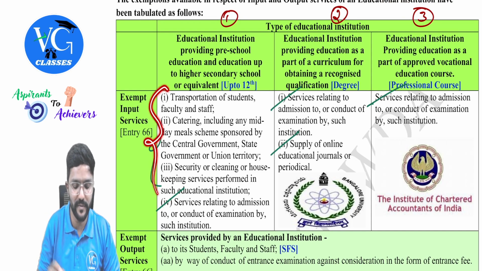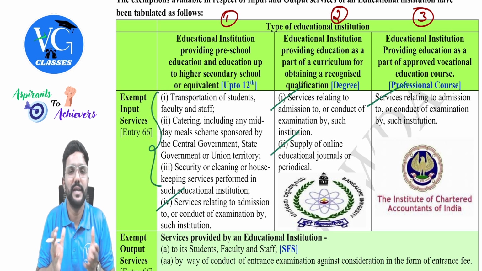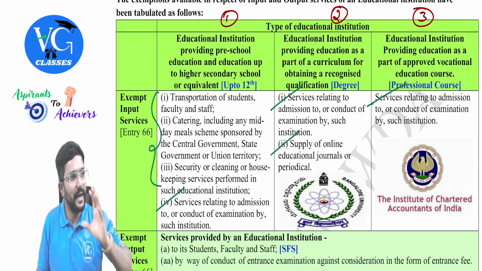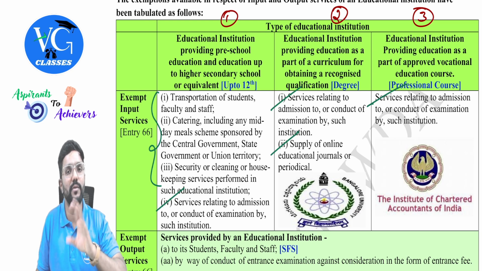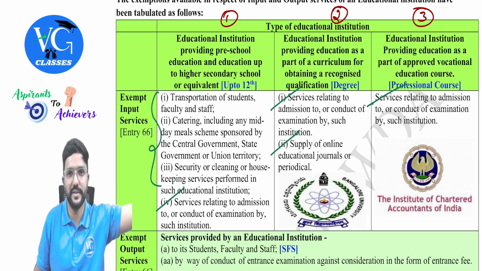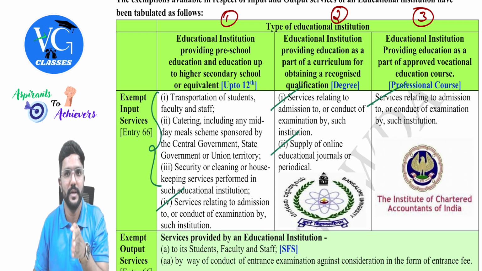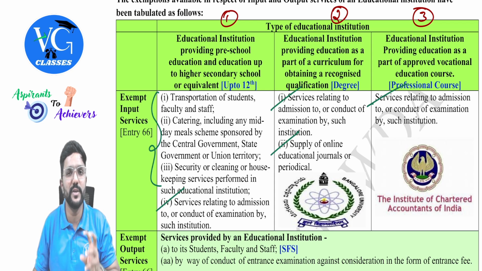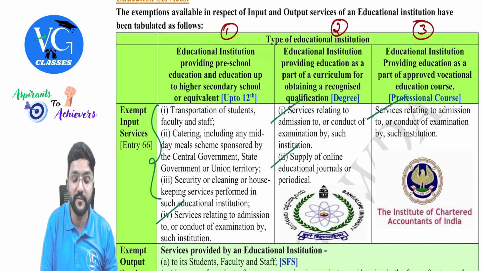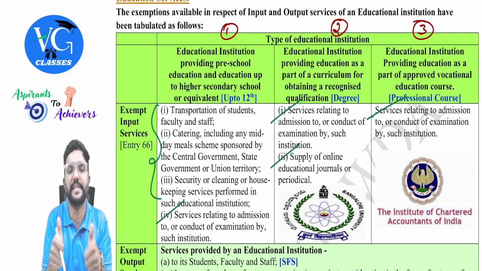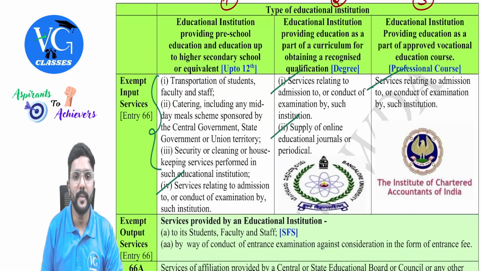Okay, which are those three? We will see. Transportation of students, faculty, and staff means the school doesn't own the bus. They have outsourced the transportation of students to a travel agency or something. So now this travel agency is providing services to whom? To the school. Is it exempt for the travel agency who is providing that transportation service to the students, faculty, and staff? If it is for the first category of educational institution, exempt, guys. Yes, sir. Next, the second one.